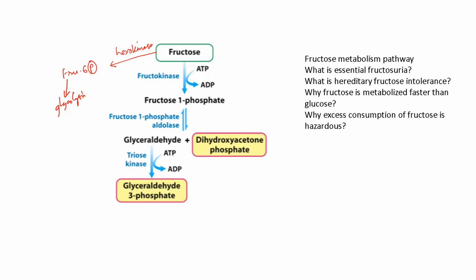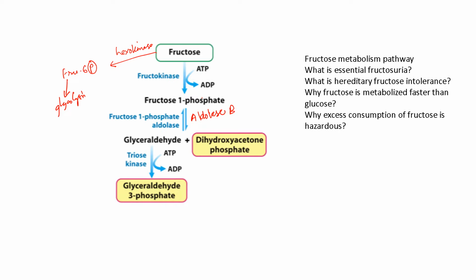And most of the fructose is phosphorylated by fructokinase in the liver, intestine and kidney to fructose 1-phosphate. Immediately after this, fructose 1-phosphate is cleaved into glyceraldehyde and dihydroxyacetone phosphate by fructose 1-phosphate aldolase, or aldolase B, an isoenzyme of aldolase.